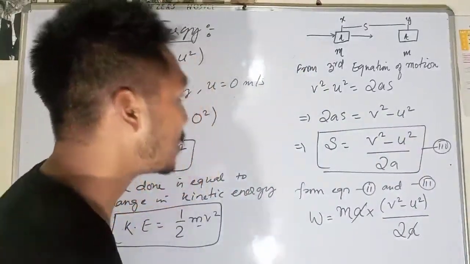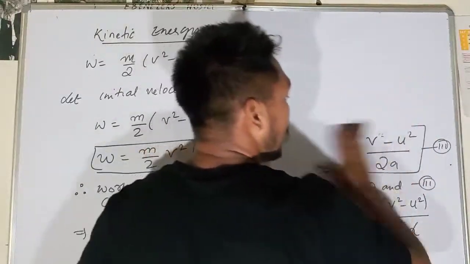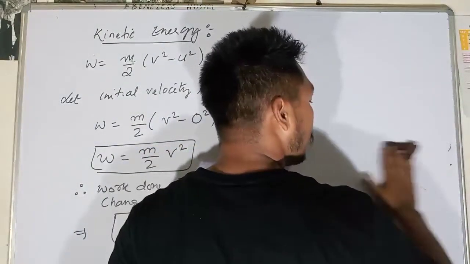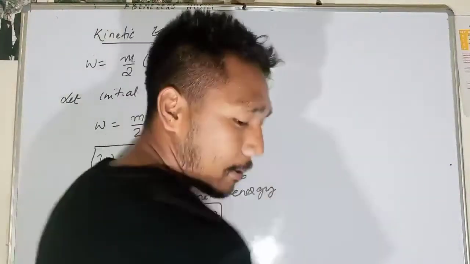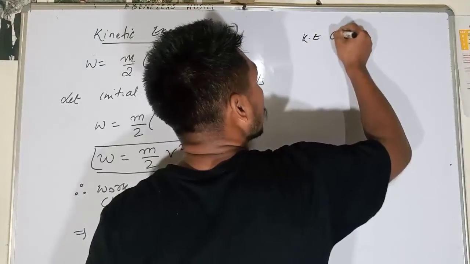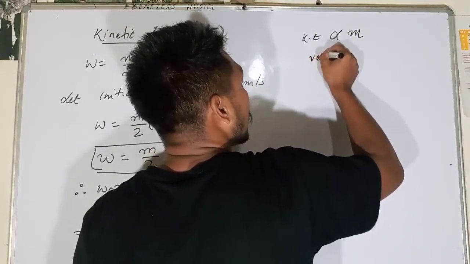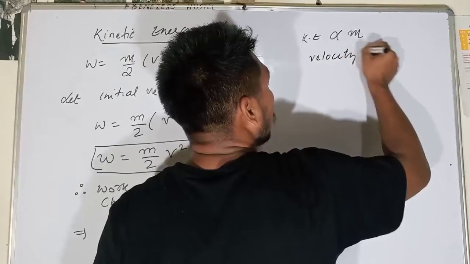So from here, try to understand this one, this is very much important. If the mass is more, kinetic energy is directly proportional to the mass, leaving the velocity as the same. Velocity is the same.